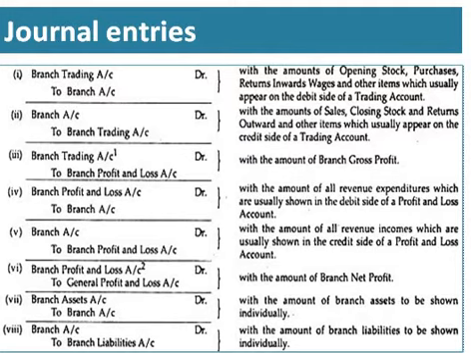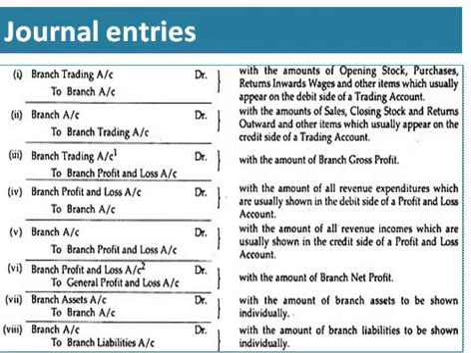If our branch is having a gross profit, then it should be transferred by using branch trading account debtor to branch profit and loss account. If we are incurring any loss, then the journal entry will be branch profit and loss account debtor to branch trading account.